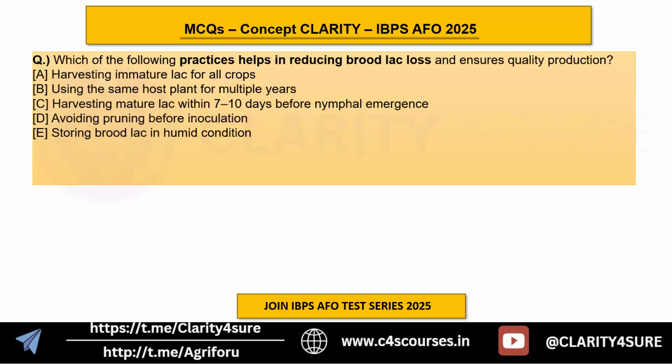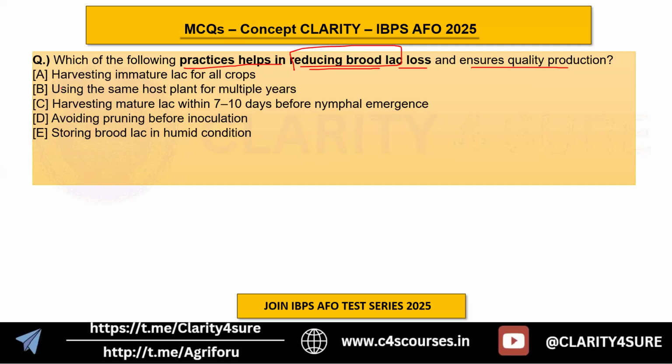Okay. Next is, which of the following practices helps in reducing the brood lac loss and ensures quality production here? It is targeting the brood loss of lac culture. Okay.